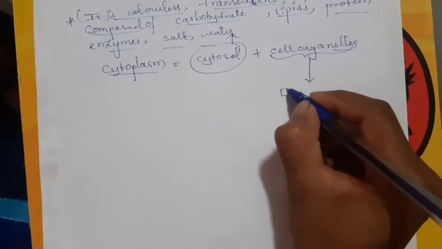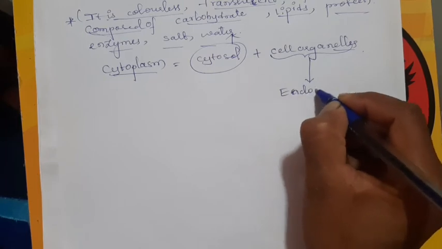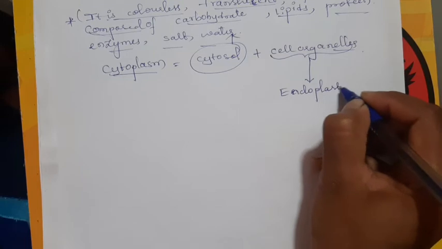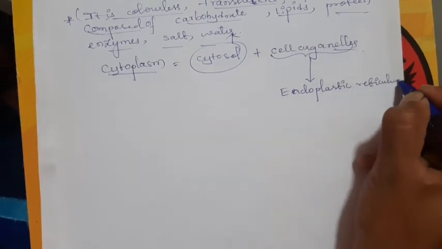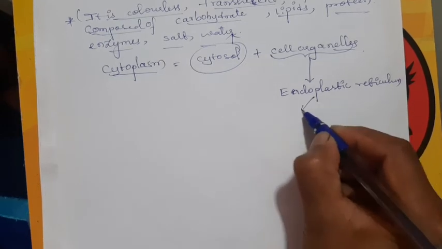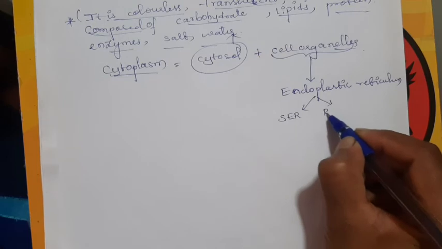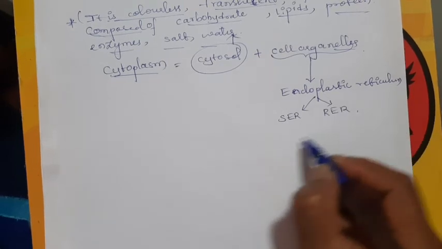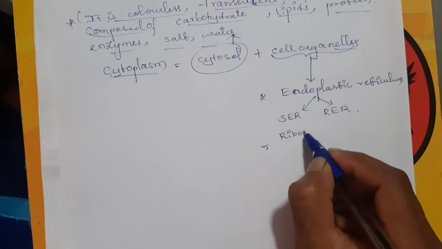First one, ER, that is endoplasmic reticulum. The endoplasmic reticulums are of two types, smooth endoplasmic reticulum and rough endoplasmic reticulum. Then next one, ribosomes.